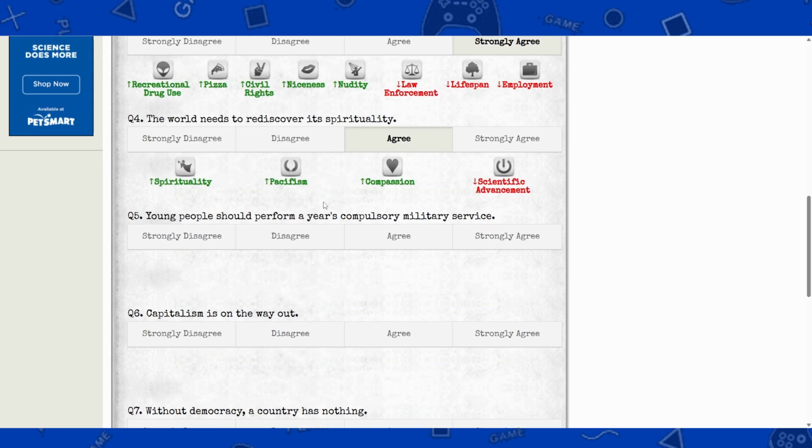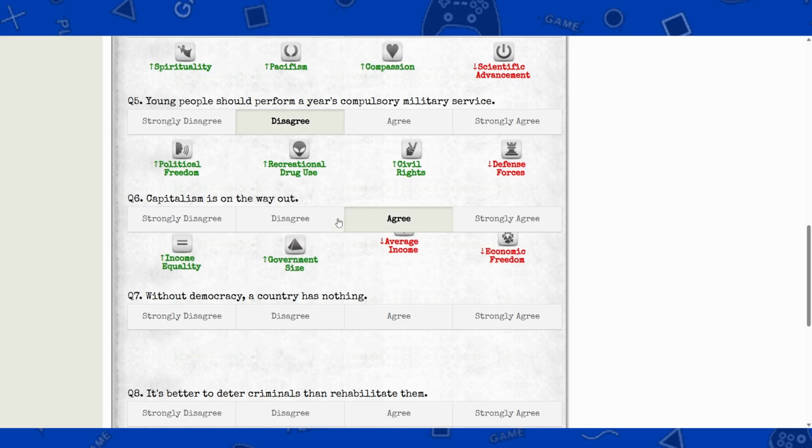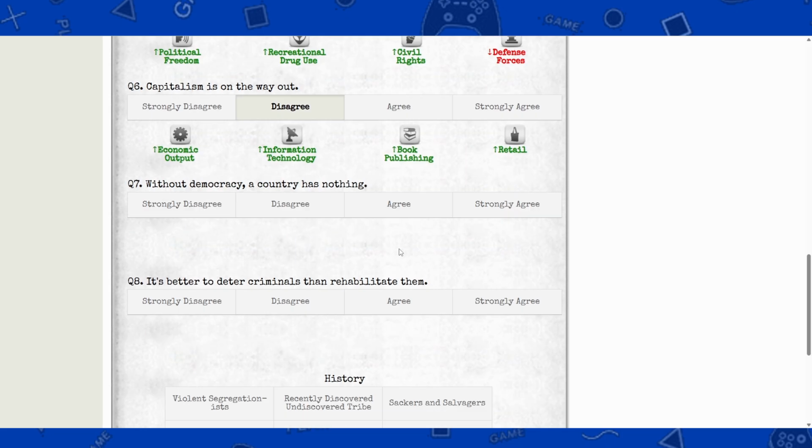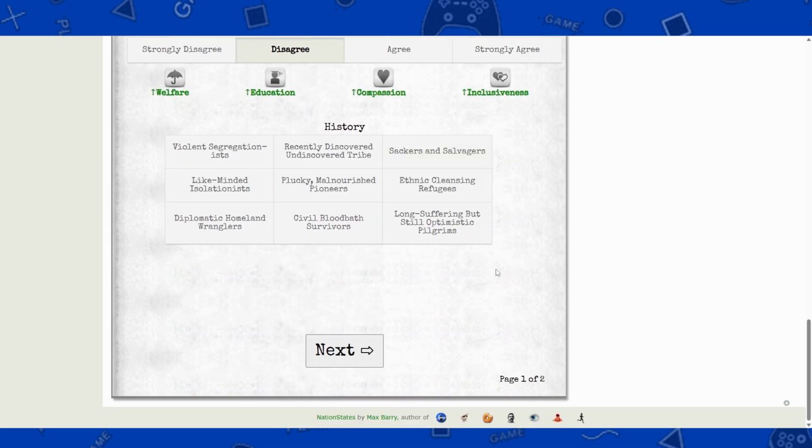I don't know. Question 5, young people should perform a year's compulsory military service. I will disagree. Question 6, capitalism is on the way out. We will agree. Oh, no, we'll disagree. Question 7, without democracy, a country has nothing. I will agree. And then the last question, question 8, it's better to deter criminals than rehabilitate them. I will disagree.